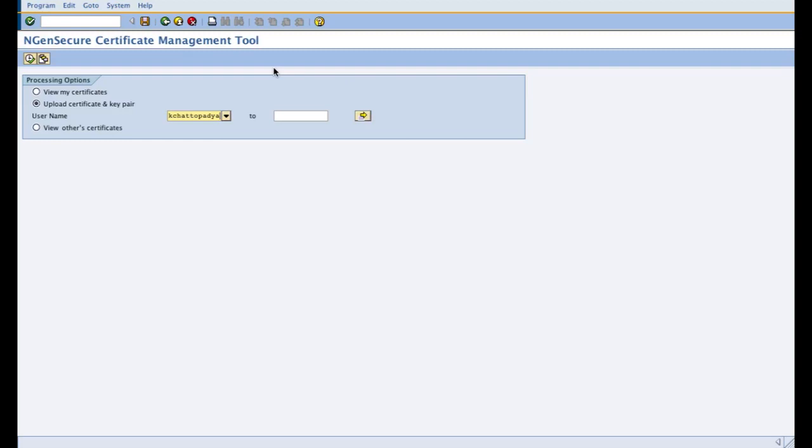And then you're good to go to carry out your encryption and decryption process.